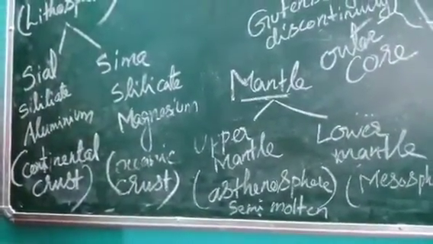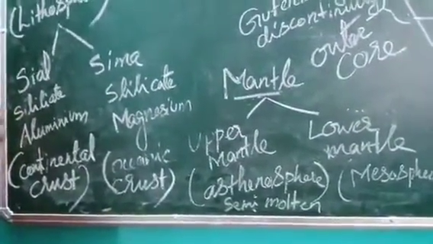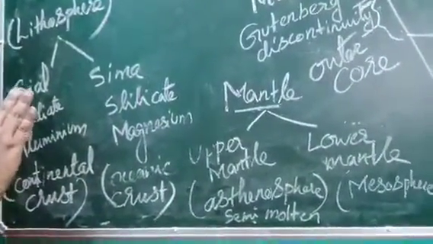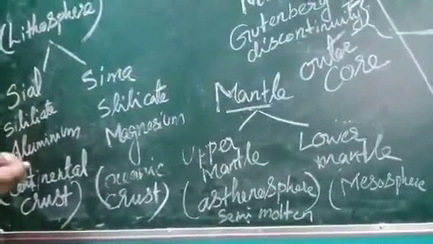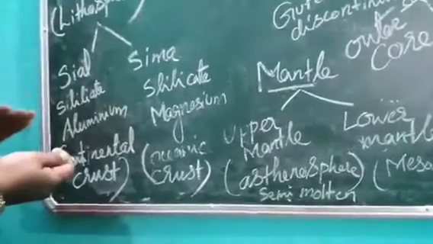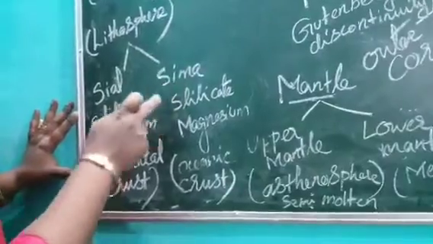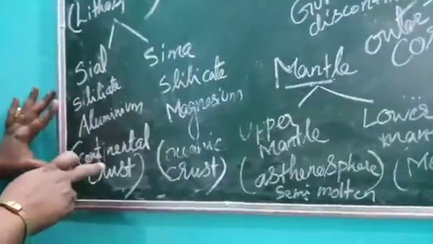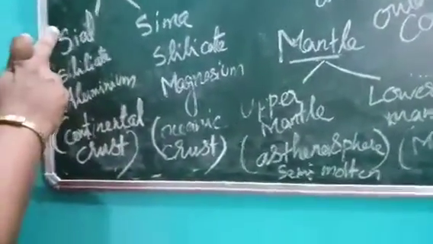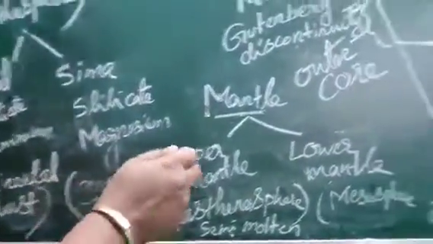Now scientists say that Sial, since it is the continental crust, is thicker, and Sima is the oceanic crust and very thin compared to Sial. So scientists say that Sial, being the thicker part of the layer, is floating above Sima. That means the continental crust is floating above the oceanic crust. Sial is floating above the Sima.